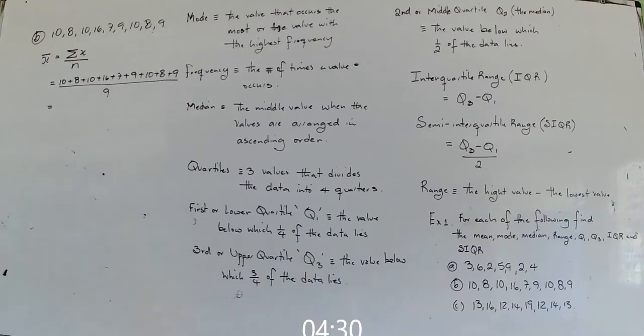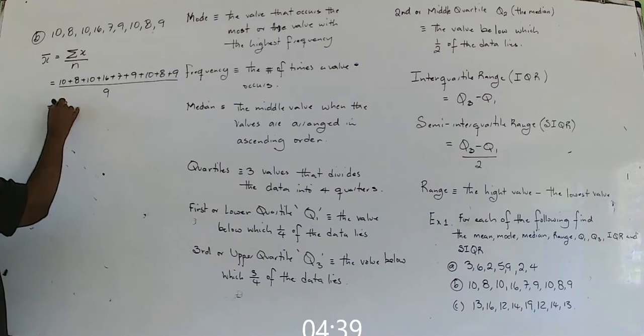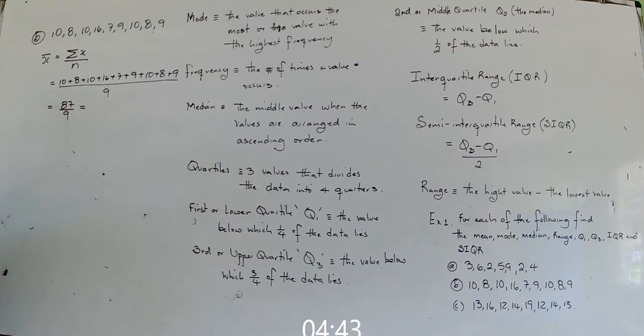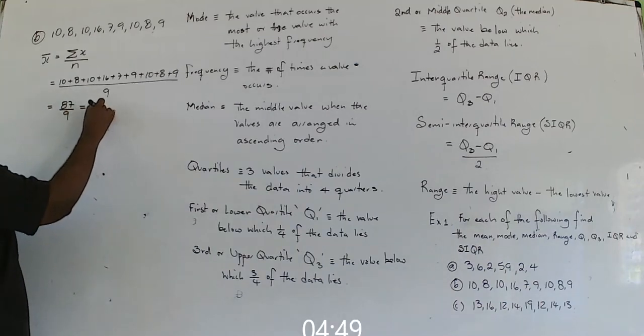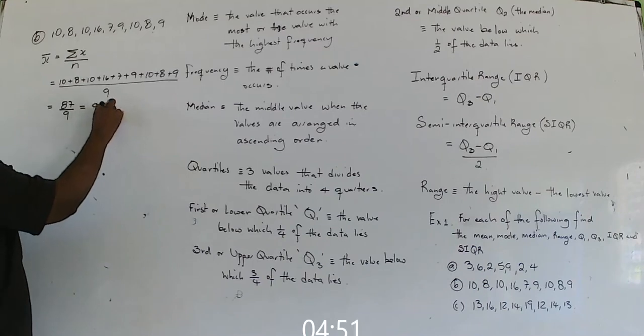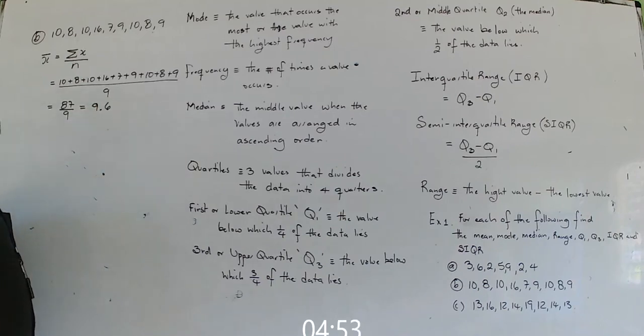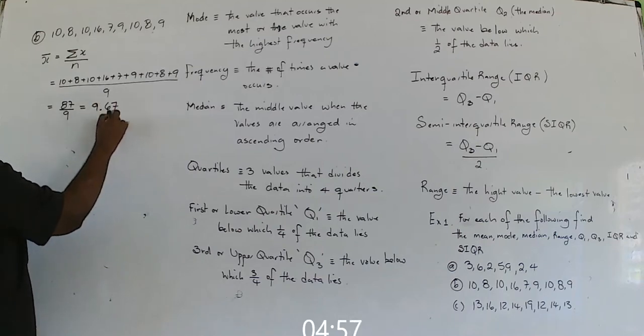Anybody? How much? So this is 87 divided by 9. Again, what is 87 divided by 9? How much? 9 point what? 9.66. What comes after that 6? Pure 6. So it's 9.67.